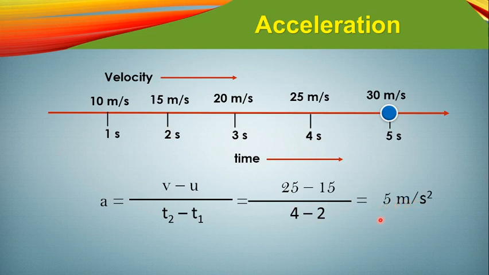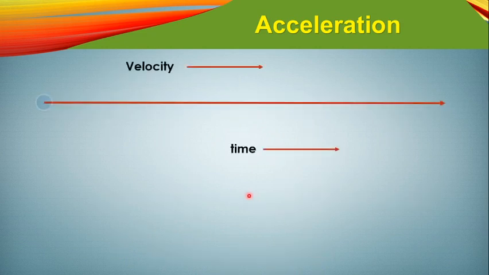So here you can see, since this body has increasing velocity, the acceleration would always be positive. What would it be? Always positive. This type of acceleration is said to be positive acceleration. Next, moving forward, we will see similar things.